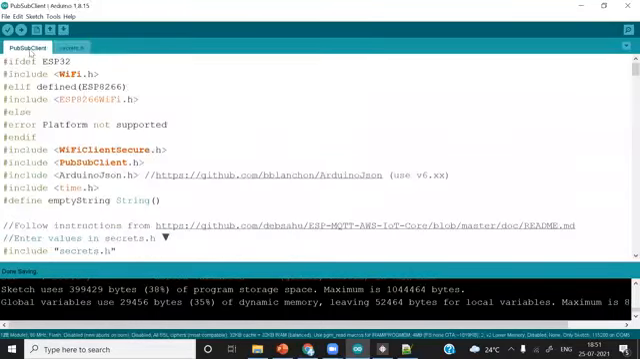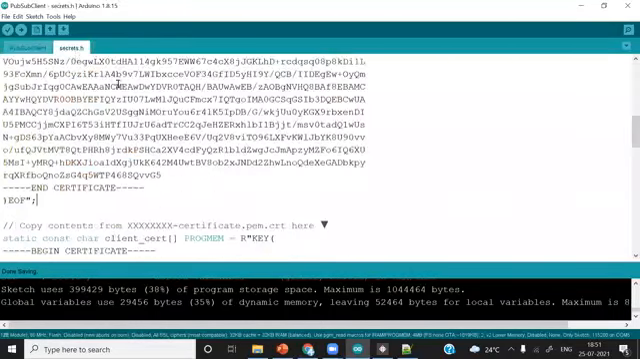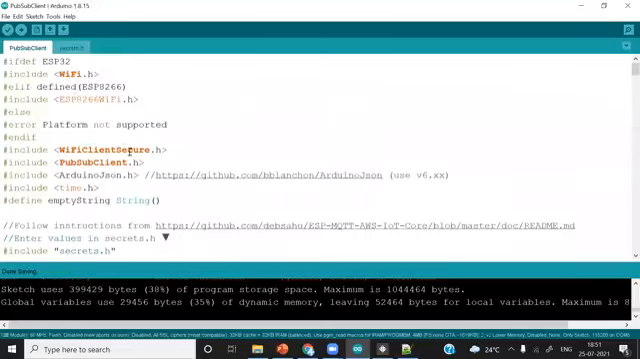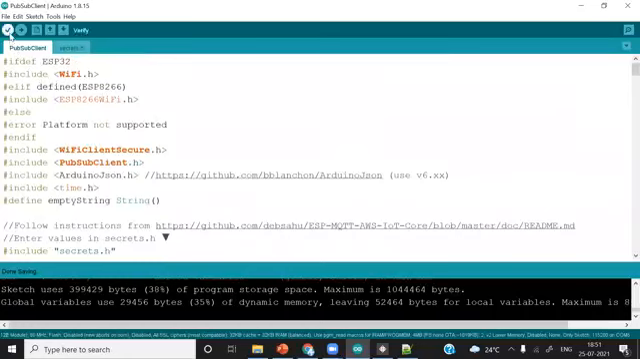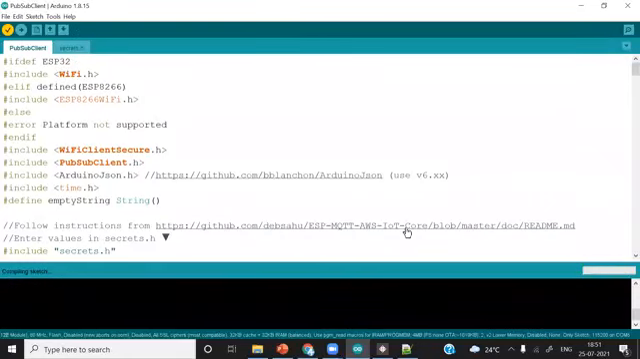And simply compile it first. All the credentials required are in the secret.h file. You do not have to change anything here. Okay, so simply compile it again, and then we will upload this code and understand it.